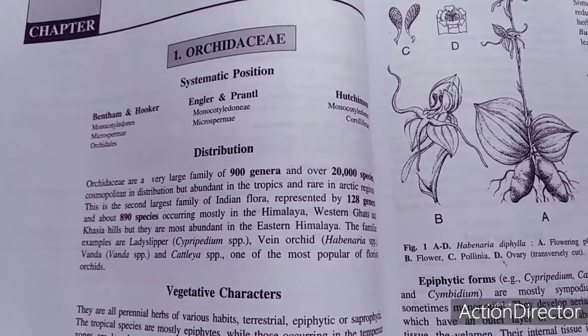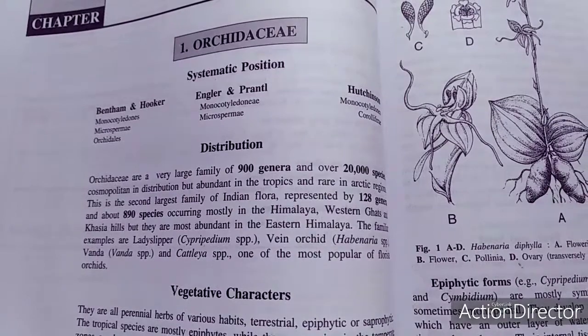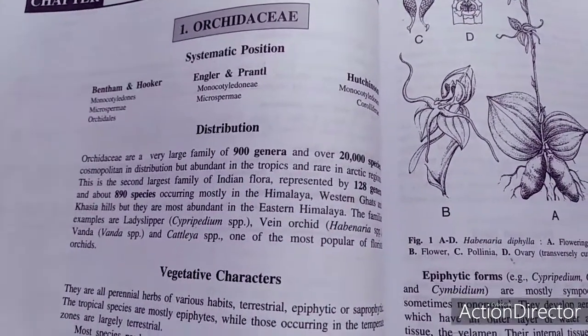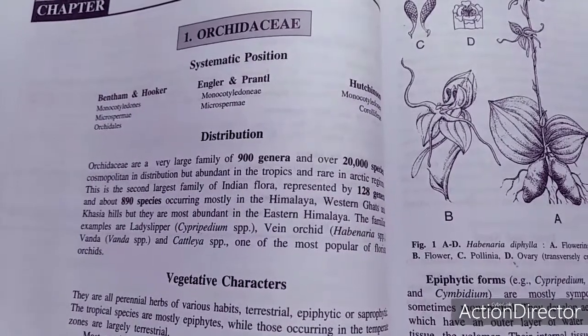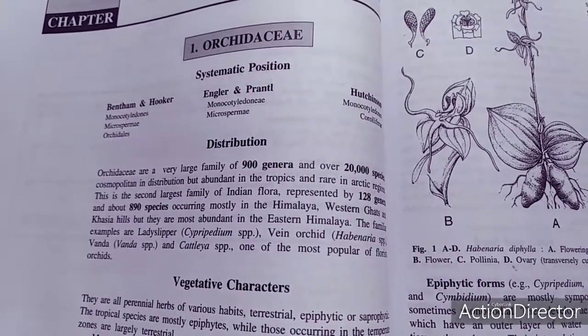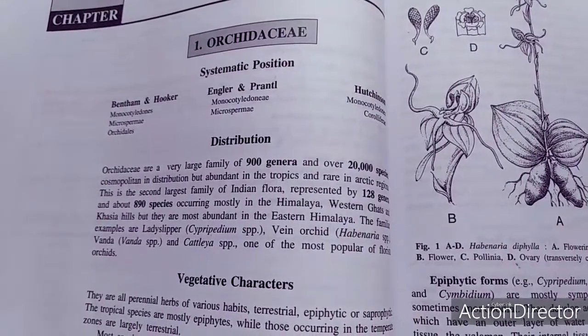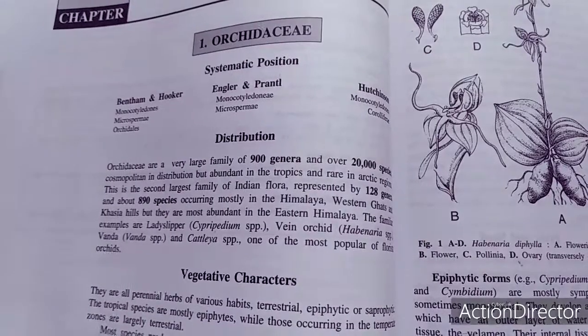A very good evening to all of you, and today we will discuss the Orchidaceae family, which is called the orchid family. You know that the orchid is a monocotyledon, and this is a very unique family because the most beautiful flowers having different shapes belong to this family.